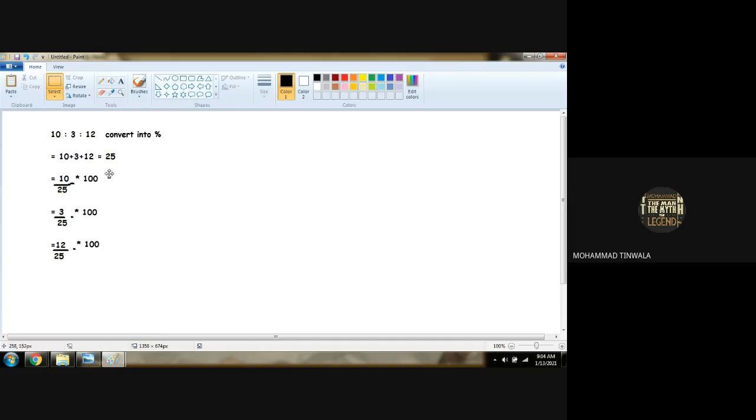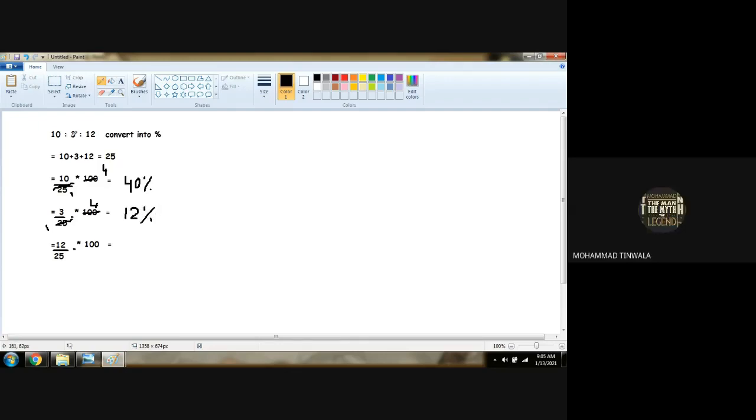Now we calculate what are the things we have to do. 25 ones are 25, 25 fours are 100. So 10 fours are 40. How much percent did we get? 40. 25 ones are 25, 25 fours are 100, 3 fours are 12%.